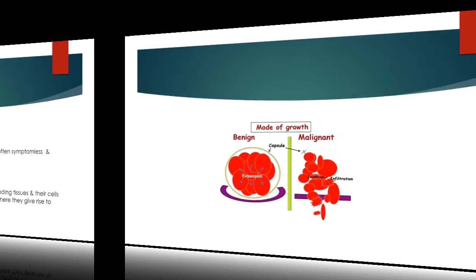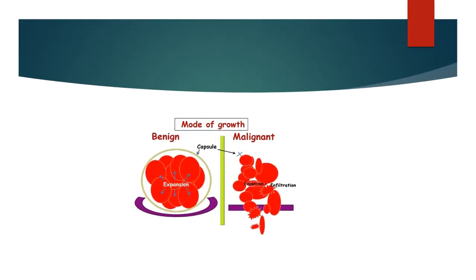Then, the picture of the benign tumors and malignant tumors. Benign tumor growth is very slow, but in malignant tumors cell growth is very fast. A benign tumor does not invade the neighboring or surrounding tissue, and a malignant tumor always invades the surrounding tissue. Here we can see the benign mass is covered by a thin layer of strong fibrous capsule.